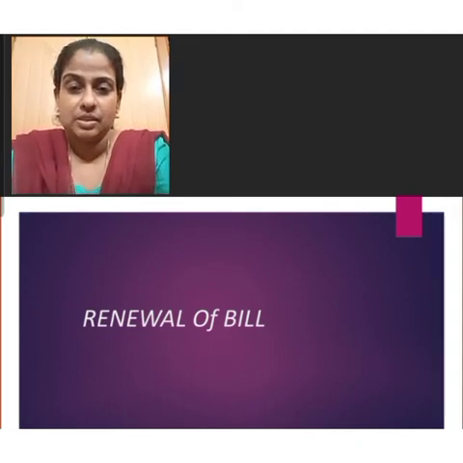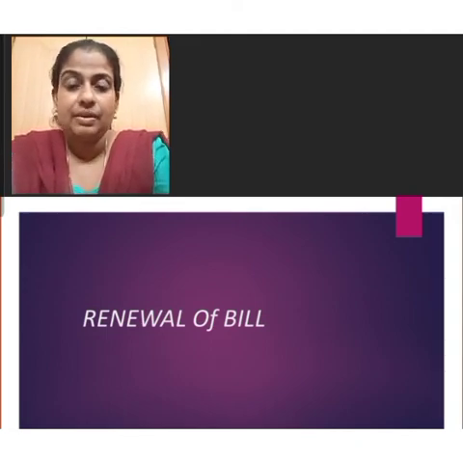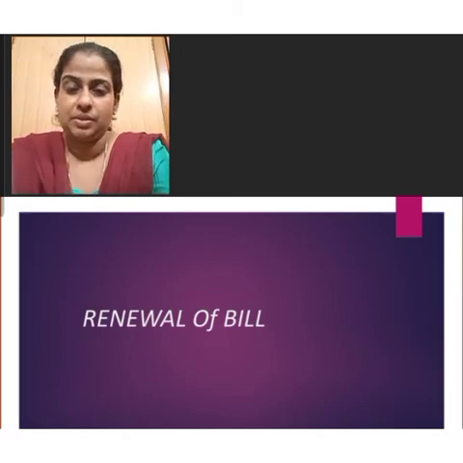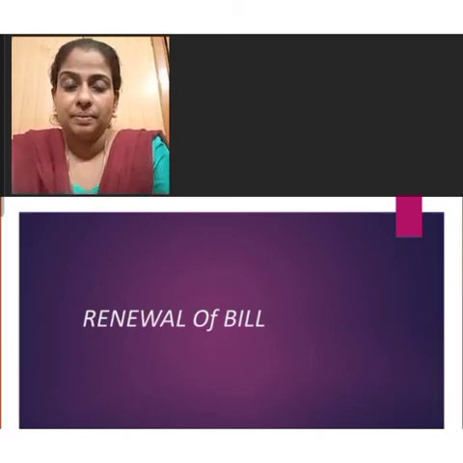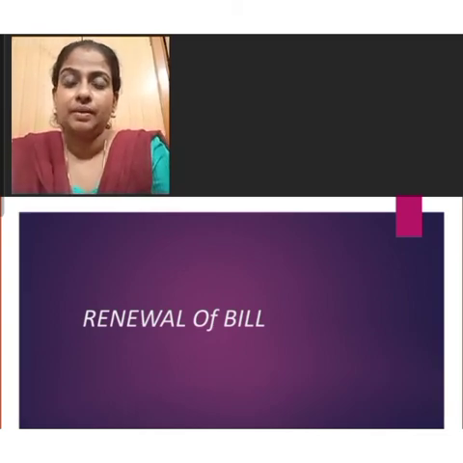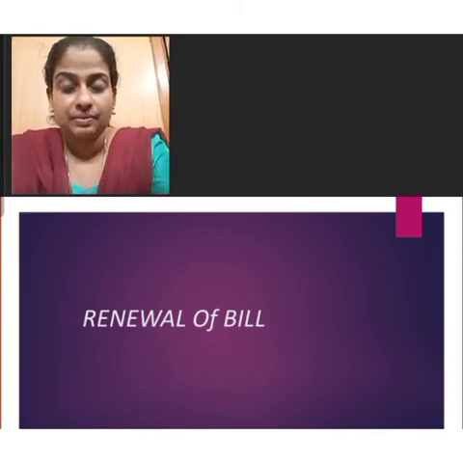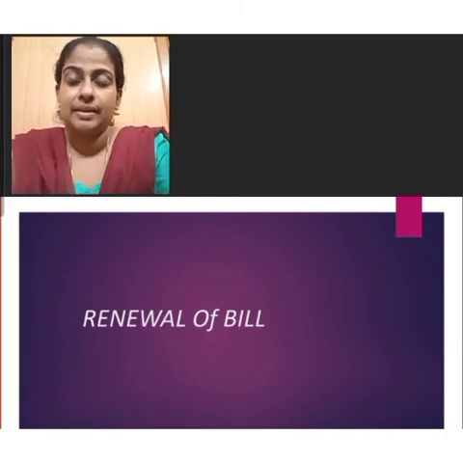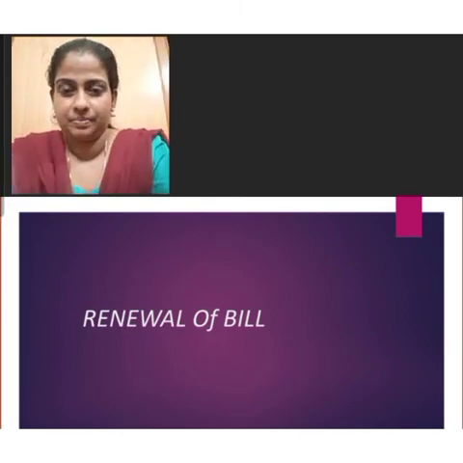Second transaction is for recording, receiving or accepting the Bill of Exchange. In the book of drawer, the entry will be bills receivable account debit to drawee's account. In the book of drawee, the entry will be drawer's account debit to bills payable.